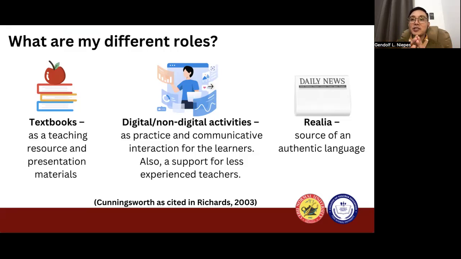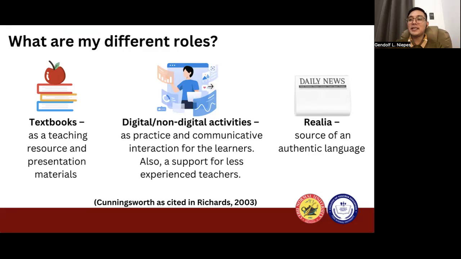And if your instructional materials can make our students practice their language, not just give them ideas about the language, but also allow them to practice the language, produce the language, conduct communicative interaction, then that particular role is being fulfilled by digital and non-digital activities. Interestingly, one of the roles of instructional materials is to really support beginning teachers.